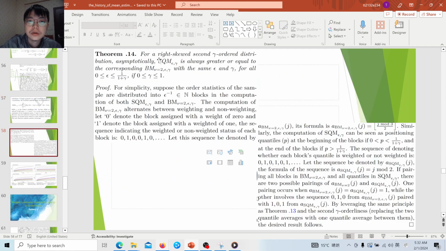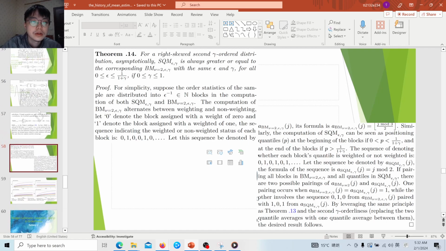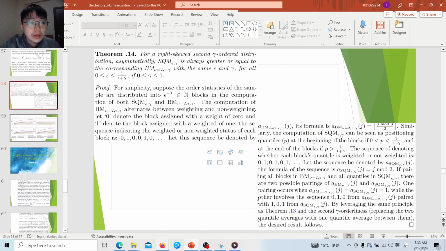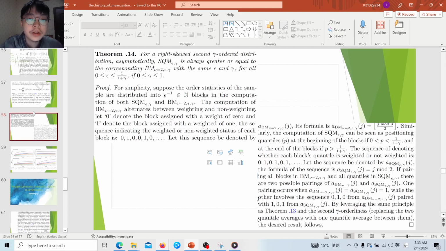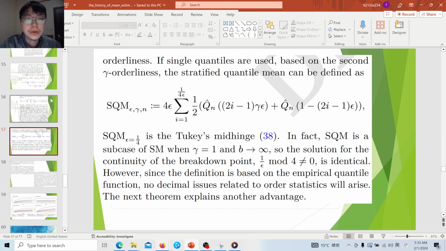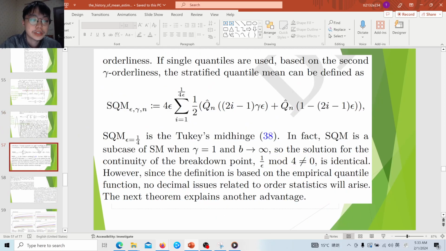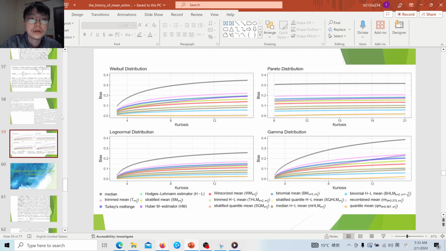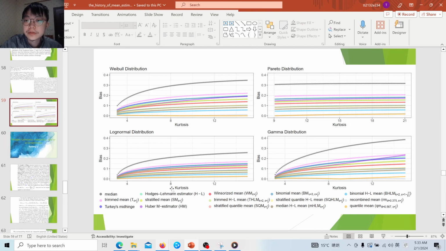So we can also deduce that the stratified quantile mean is always less biased compared to the block approach, and this is indeed identical to the stratified mean, because the order is 2. So the stratified quantile approach is, in terms of bias, better than the block approach, but the block approach also has an advantage in terms of variance, which we do not discuss in this paper. And this is the bias of all these estimators we discuss as